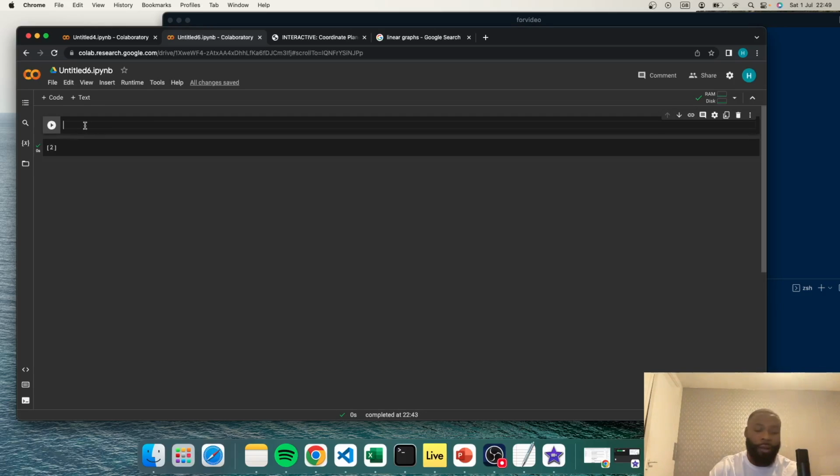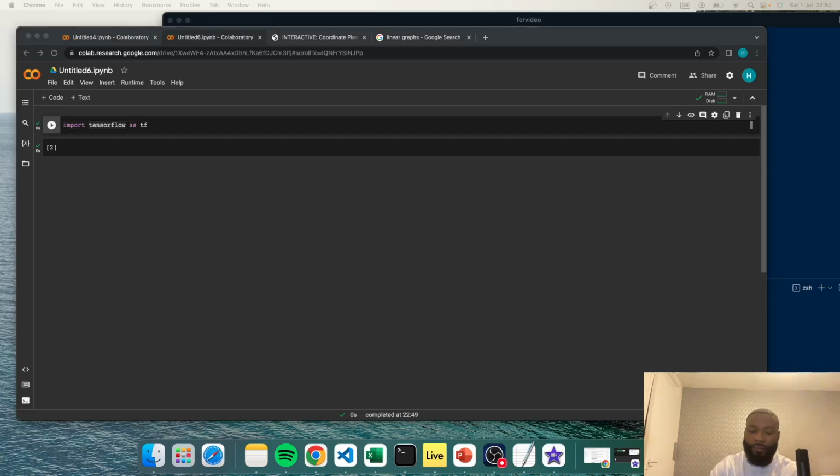So the first code I would actually be running once I've got the script set up will be import TensorFlow as TF. And if you run that there, it will go ahead and find TensorFlow, import it, install it, and pre-bake it. Brilliant.